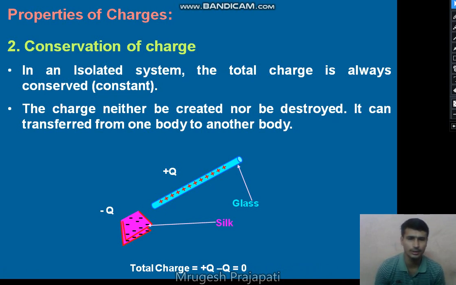In this situation, the electrons are transferred from the glass rod to the silk cloth. So the silk cloth becomes a negatively charged body, whereas the deficiency produced in the glass rod becomes a positively charged body.